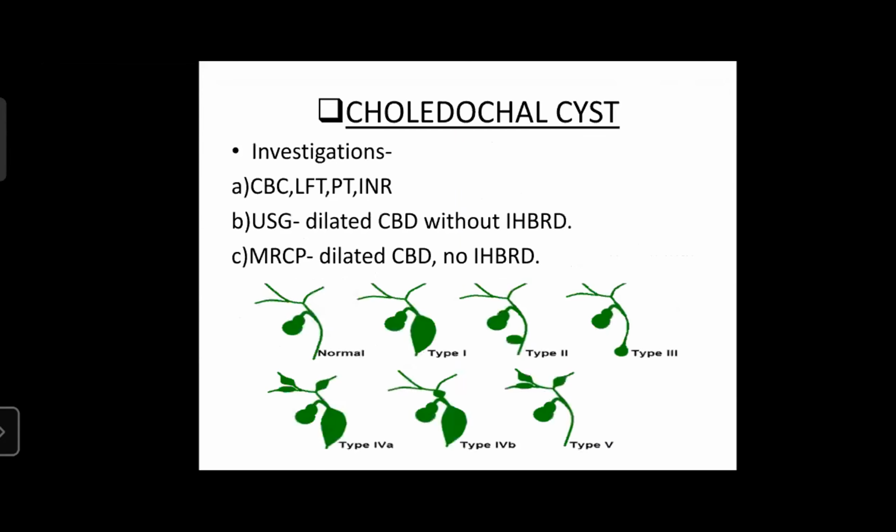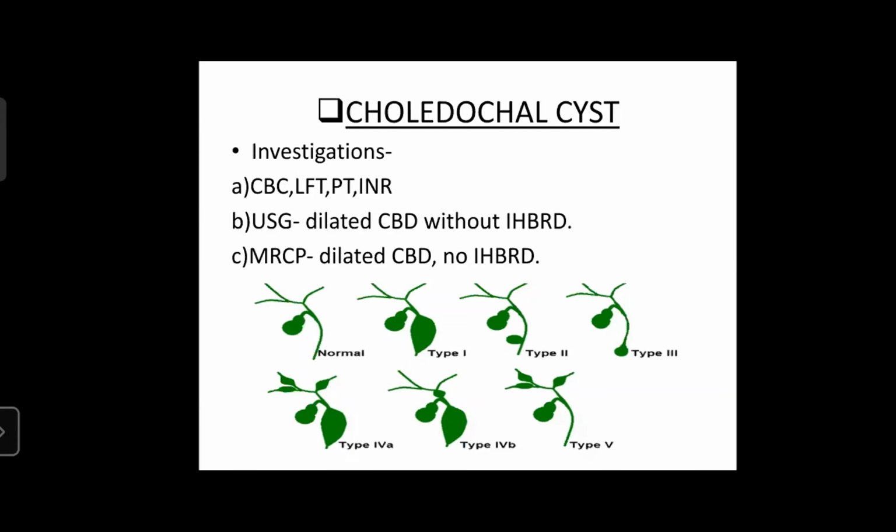Now coming to the next cause, choledochal cyst. The investigations are the same as discussed earlier. In imaging, the USG will show dilated CBD without any intrahepatic biliary radical dilation, and the same can be delineated with the MRCP. MRCP provides excellent delineation of the biliary tract and hence helps in classification of the type of choledochal cyst. The classification is given by Todani.